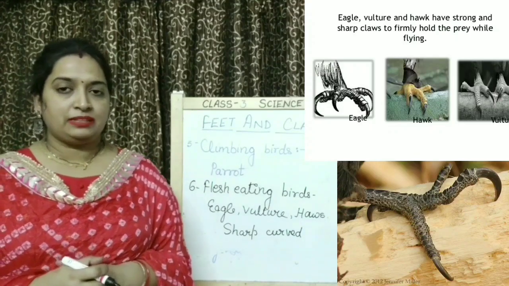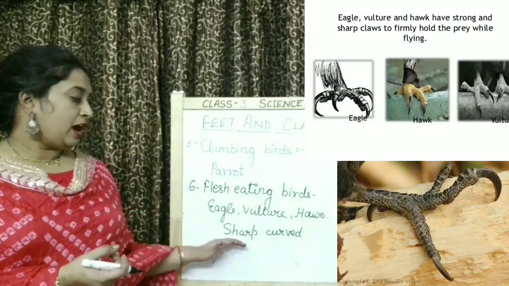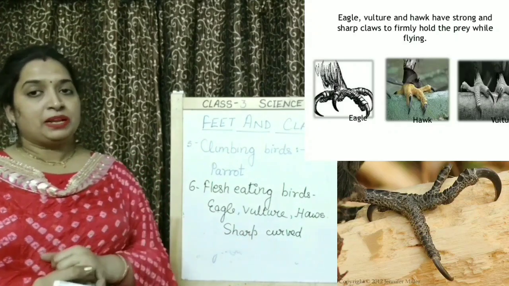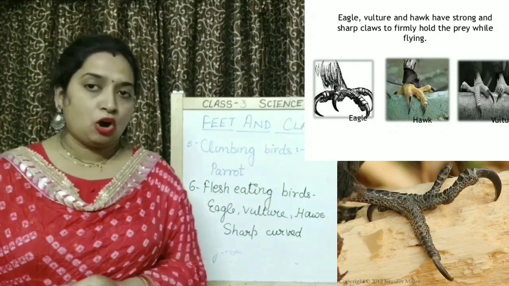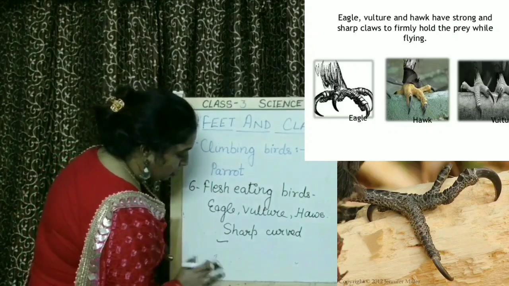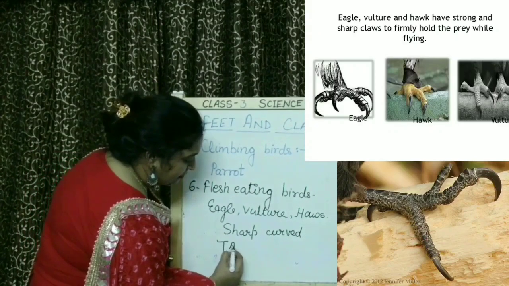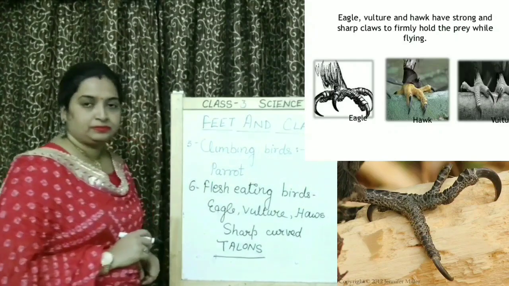They catch them easily. Okay? And these sharp and curved claws present in flesh-eating birds are called talons. So children, talons are the characteristic feature of flesh-eating birds.